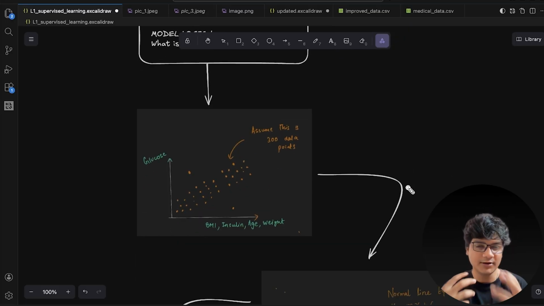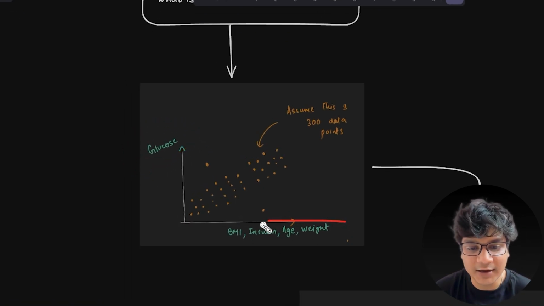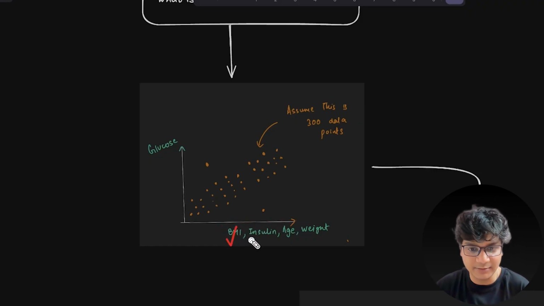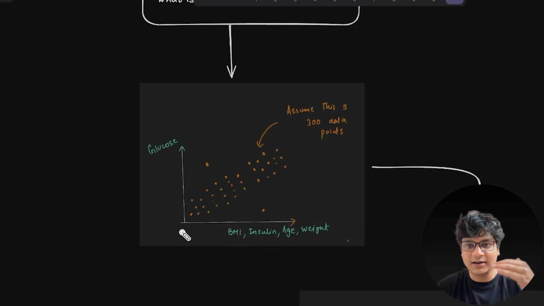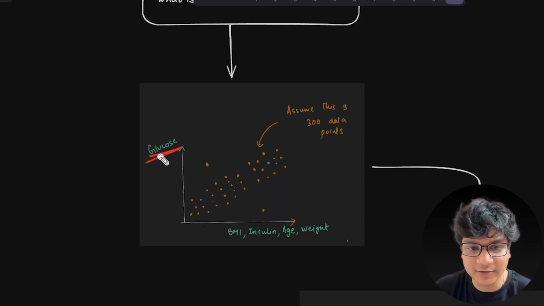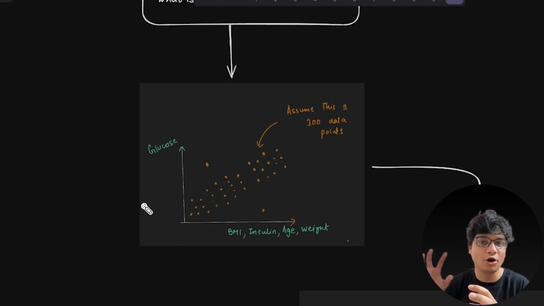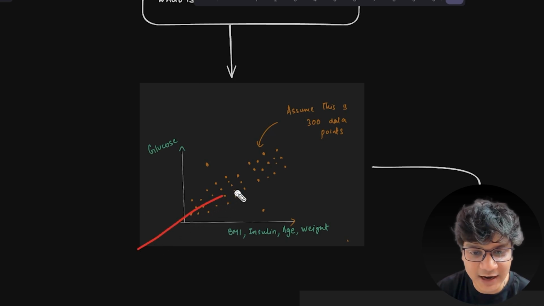In order to understand the linear regression model, let's understand it in very simplistic terms. Let's say you need to predict the patient's glucose level, correct? And you have other data like the patient's BMI measurement, insulin, weight, and age, right? Based on these, let's say you have plotted all these things into a 2D diagram. I will show you in the implementation part how you will make a graph, but for now just understand that for each patient you have their glucose data and other data. Let's say for all 300 patients you have plotted these into a 2D graph, and the graph looks like this.